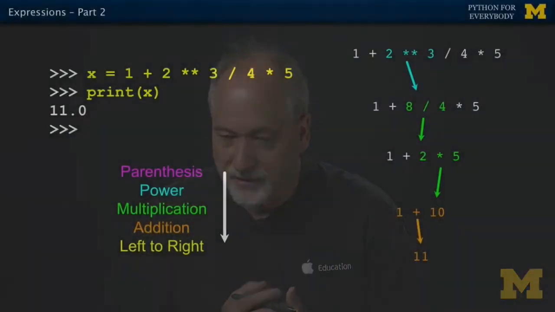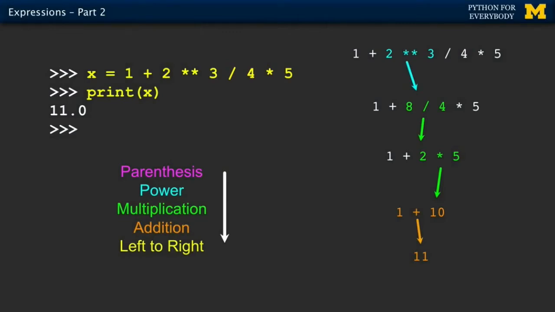Okay? So this is a classic exam question on computer science homework where you just say, okay, what does this evaluate to? Now, of course, if you have Python, you just type it in and it tells you what the answer is. But the way I used to do these back in the day when I was doing these homeworks is I would write the expression down on a piece of paper, and then I would look through it and I would figure out what the first thing was, and I'd be very careful about this.